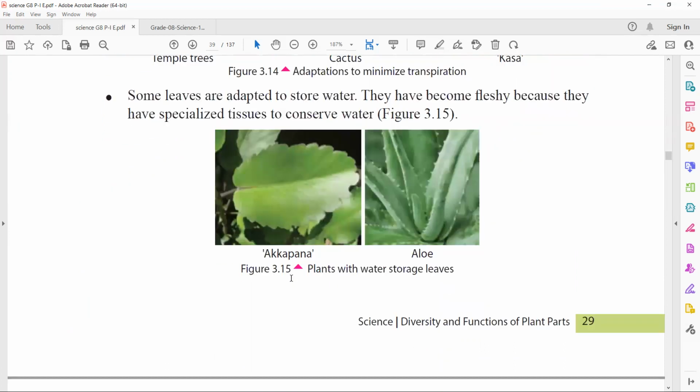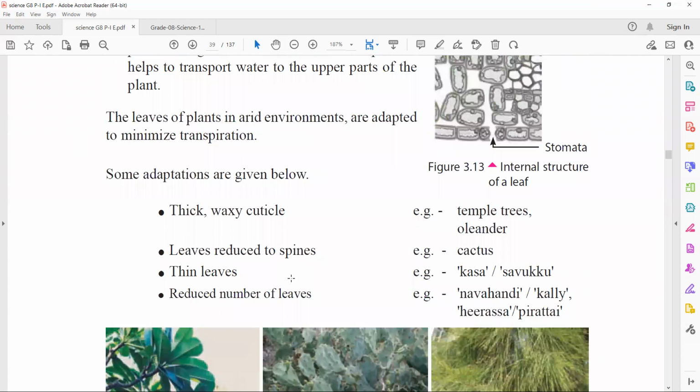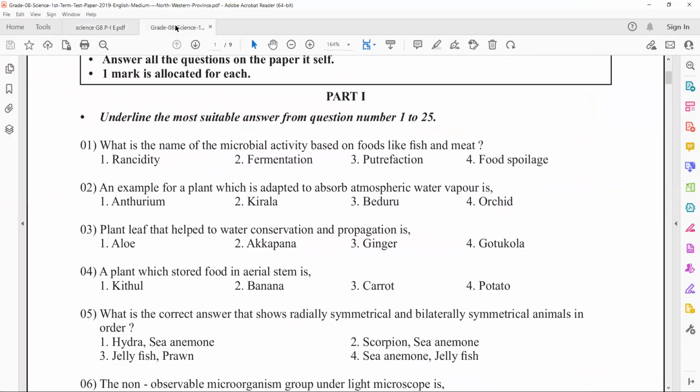Okay. Right. And in the question, there is another point. The example for plant leaves that help in water conservation and propagation. So the leaf should propagate. That means the leaf itself should propagate or produce new plants. So the answer is aloe. From the aloe leaf, we can grow another new plant. So that is called propagation.